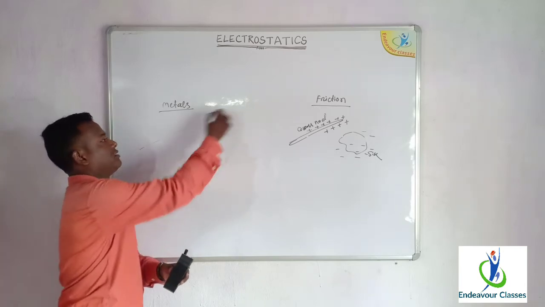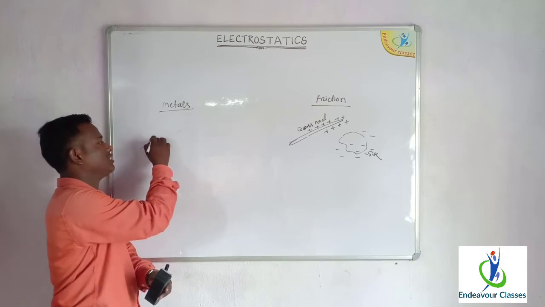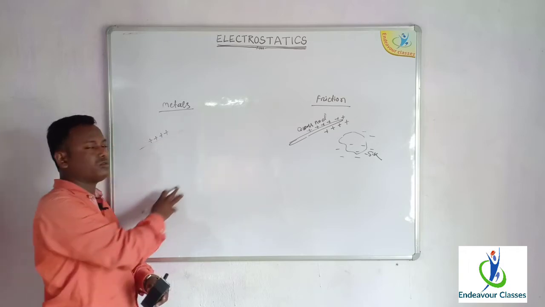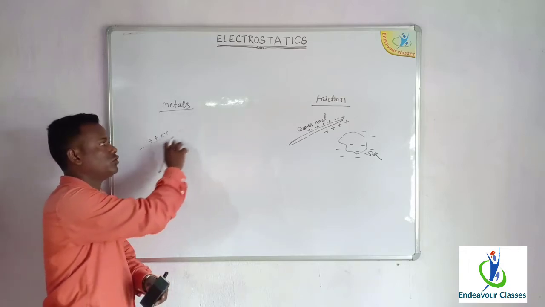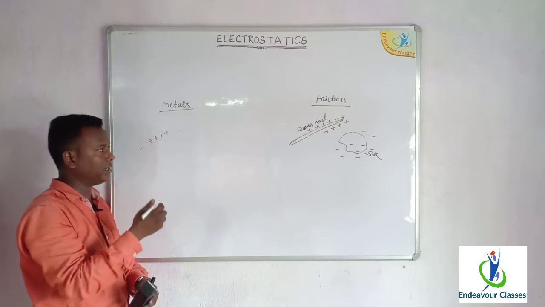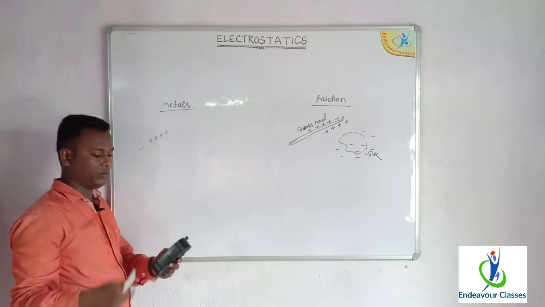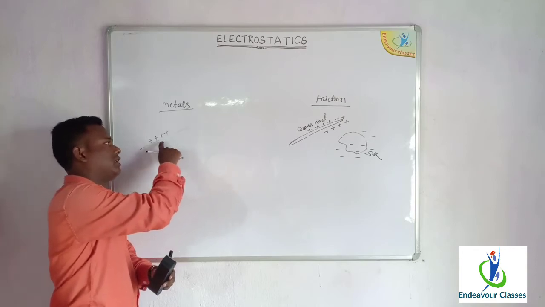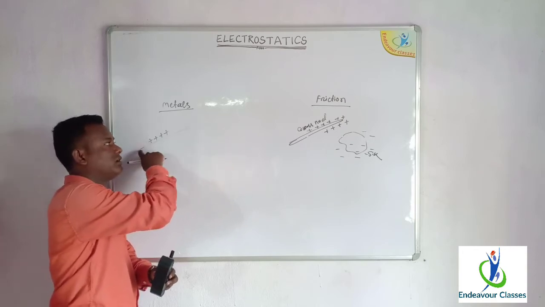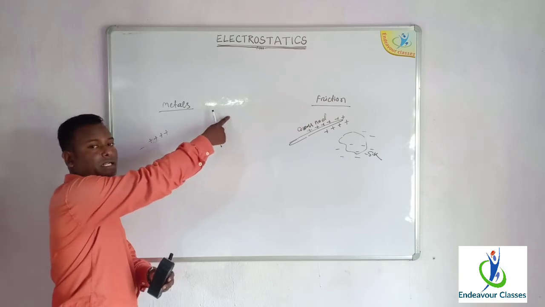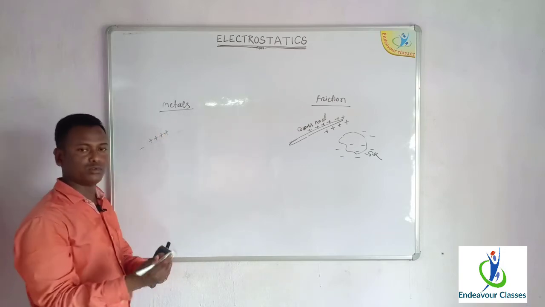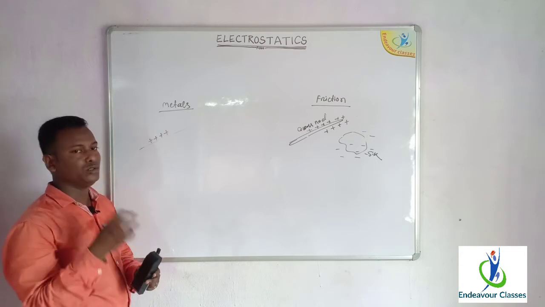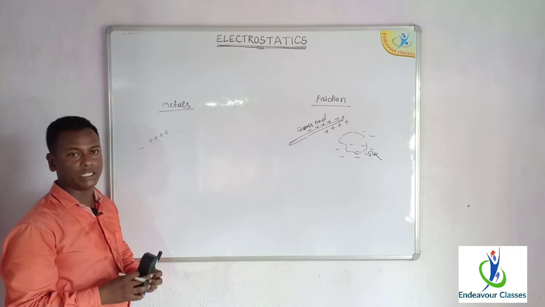The charges will spread throughout the body of the metal, and eventually when you are holding it and touching the ground, they will flow through the body to the earth. So the static or frictional electricity cannot be developed in the metal.